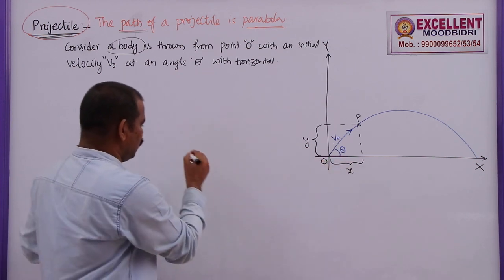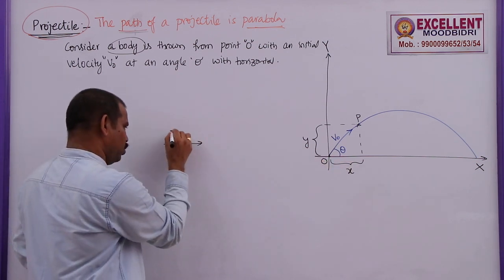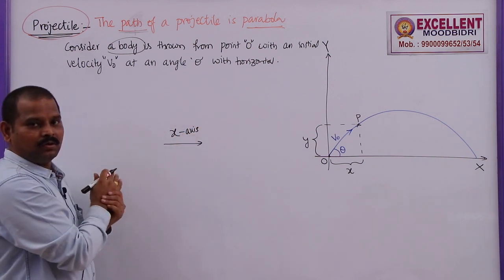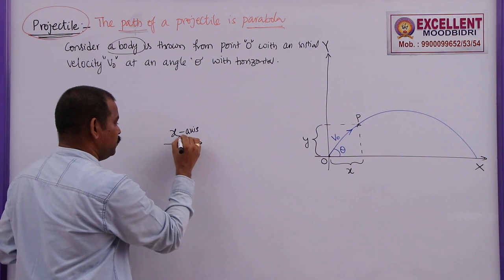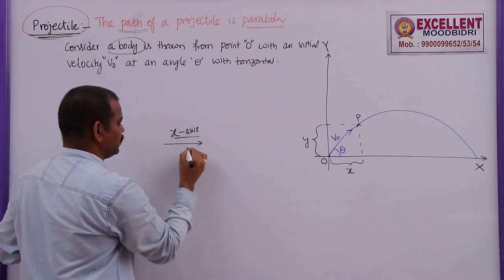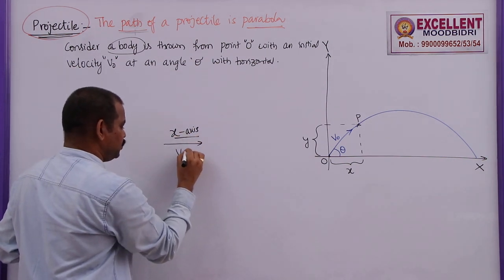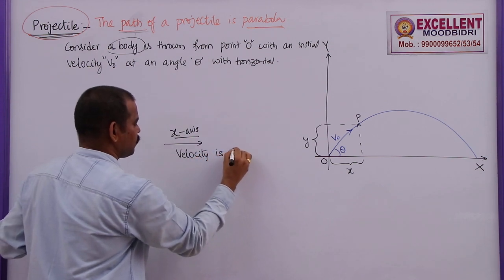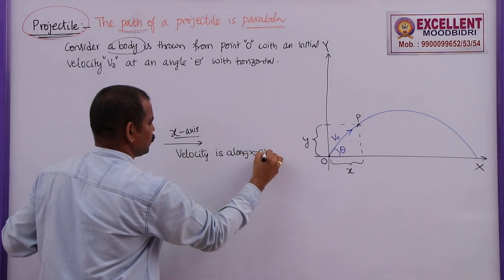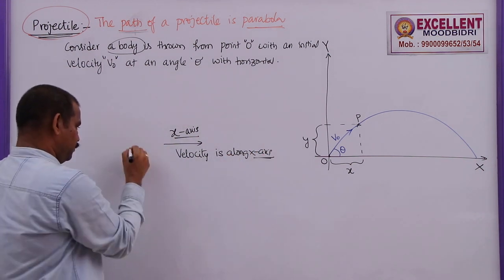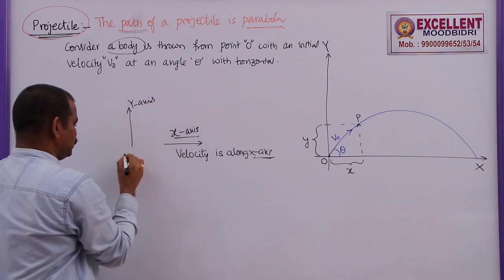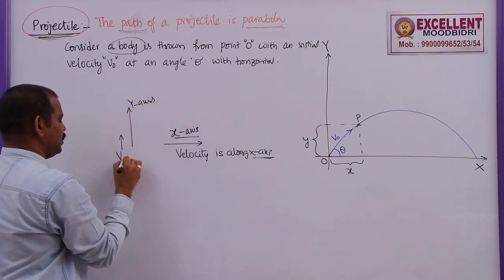If a body is moving purely along the x-axis, we call it one-dimensional motion. So its velocity must be along the x-axis only. If a body is thrown vertically upwards, it has initial velocity along the y-axis.